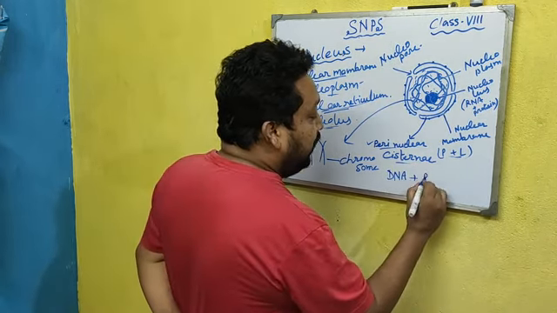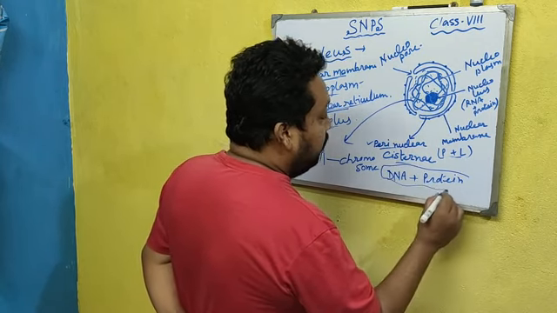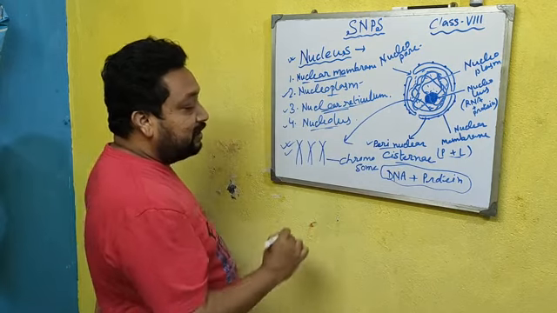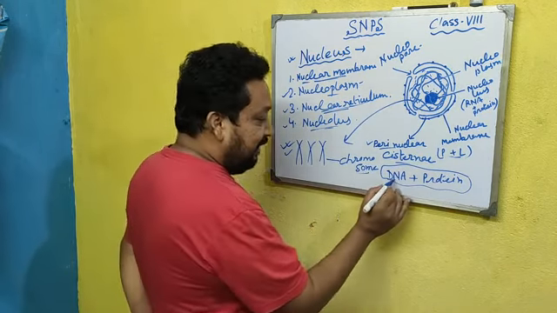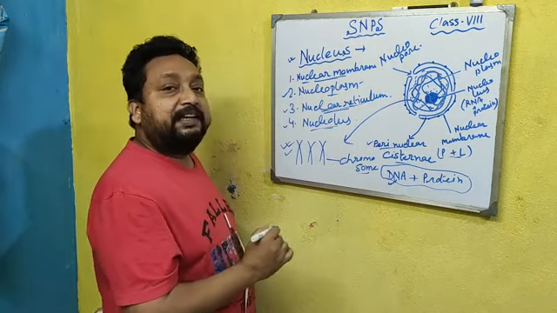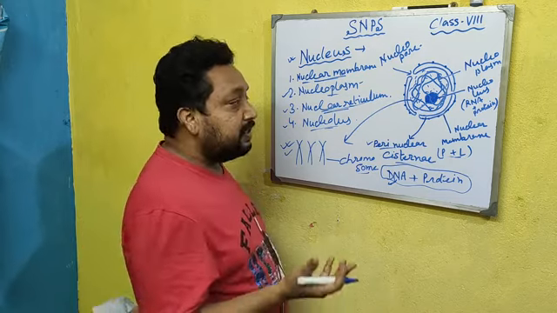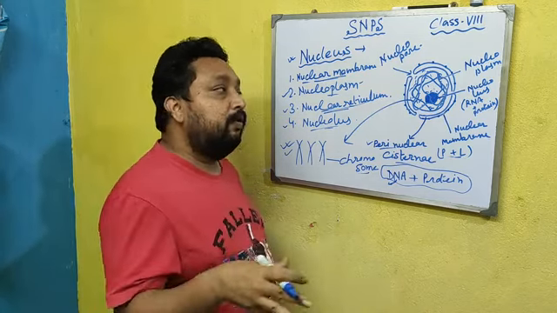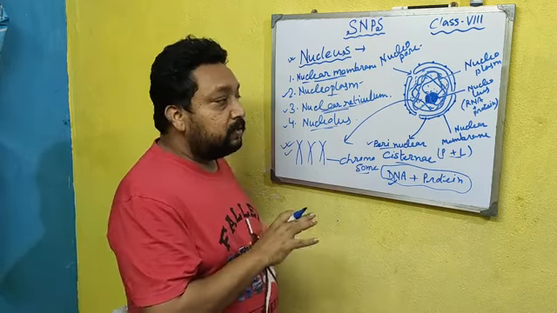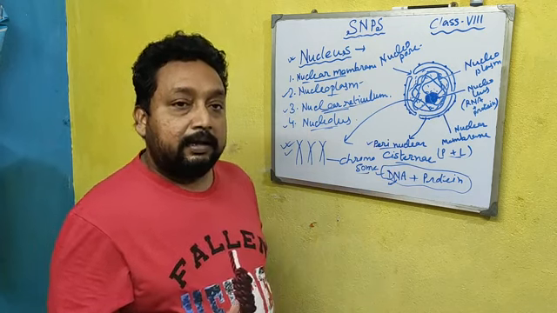DNA binds with protein and produces an X-like structure known as chromosome. And DNA is the hereditary unit. I will discuss the structure and function at the end of this chapter, when we understand what a cell is and what its roles are. After that, I will discuss DNA and chromosome.